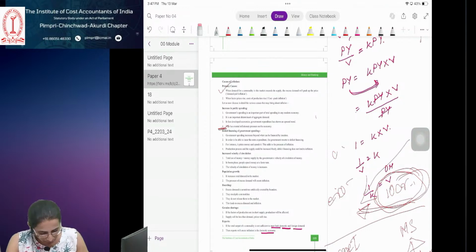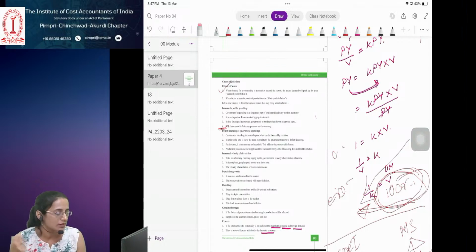Yes, ma'am. Banker to the government. The central bank acts as a banker, agent and financial advisor to the government in the following ways. So the central bank will also help the government in many ways. It is acting as an agent.